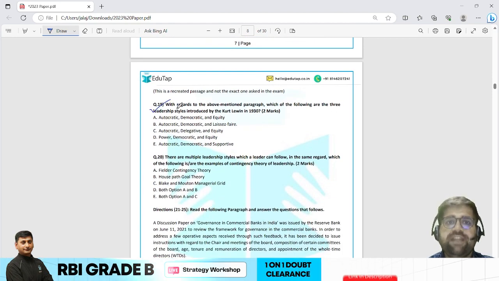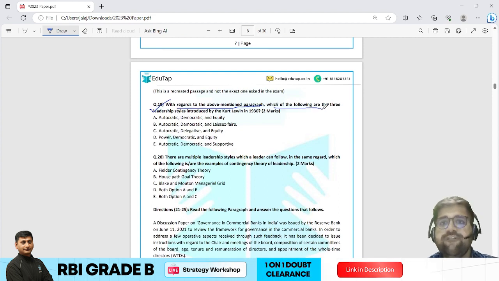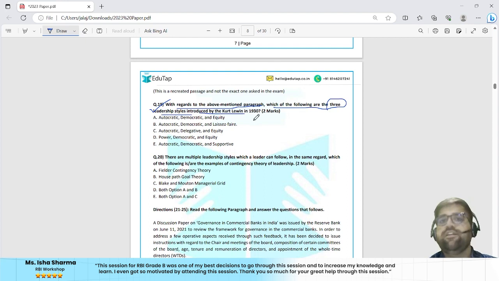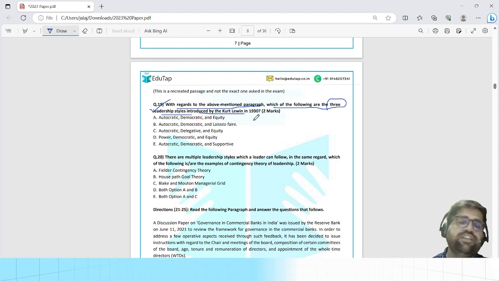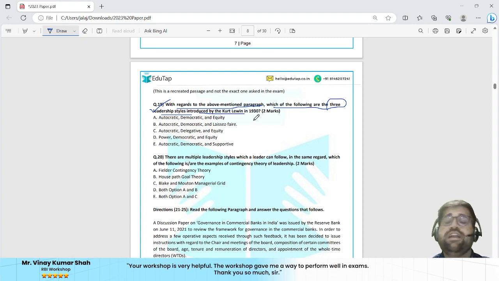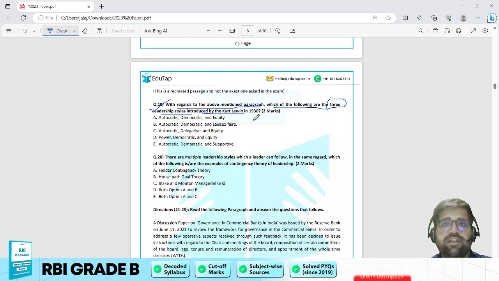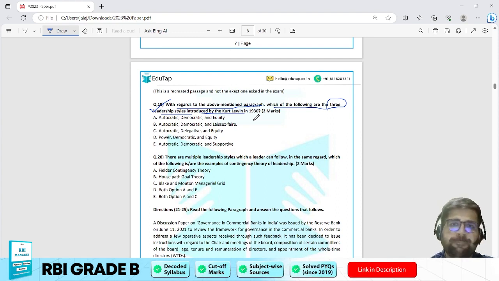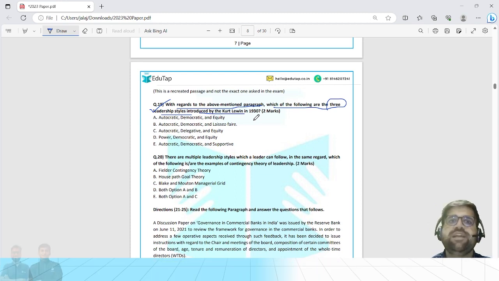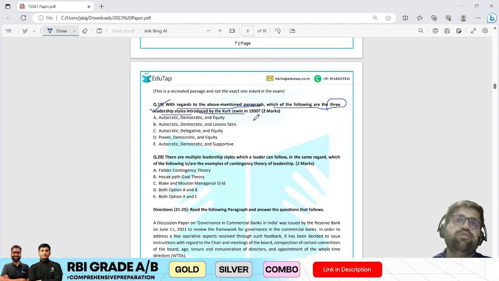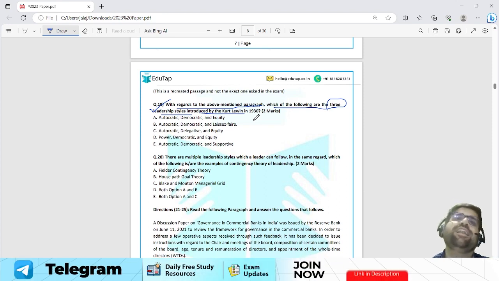Question number 19. With regards to the above mentioned passage, which of the following are the three leadership styles introduced by Kurt Lewin? Now, Kurt Lewin is a very famous name in the field of management. You will find his name in the chapter Organization Change as well. He has given one very big theory of organization change, which is the three-step theory of organization change. In leadership also, he has made some contributions. He has given you three very basic leadership styles. What are those? Autocratic, democratic, and laissez-faire.